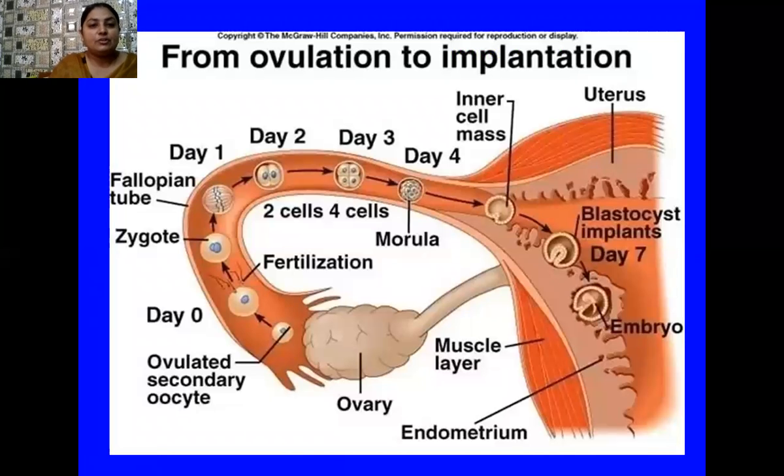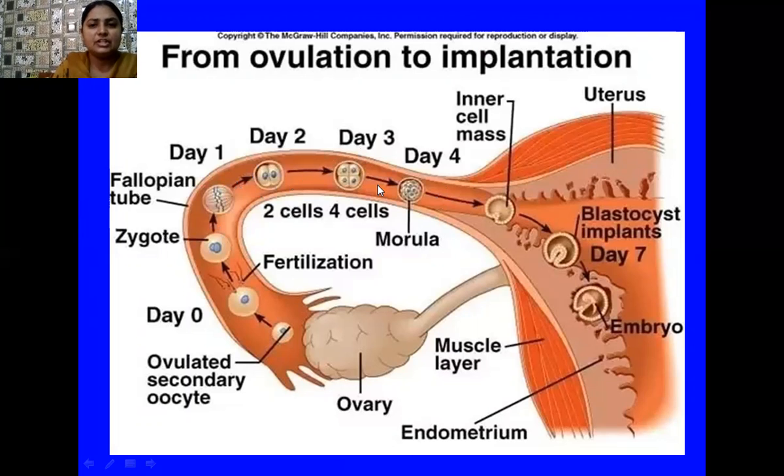Okay, student, here I have shown you the process from ovulation up to implantation. On different days, when the ovum gets fertilized and the zygote is formed, this zygote starts doing mitotic divisions. They are collectively called cleavage divisions. They move towards the uterus during day 1, and then during day 2, the two cell stage of the embryo is there.